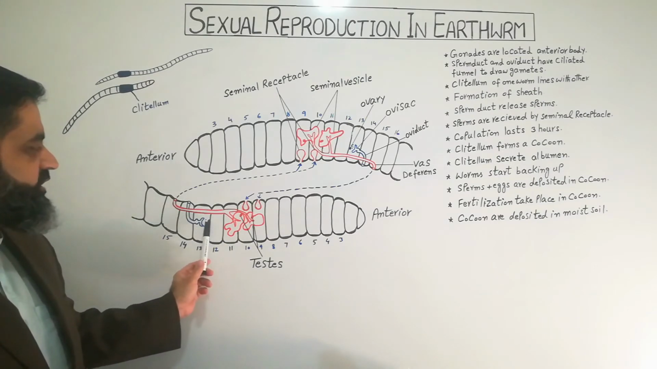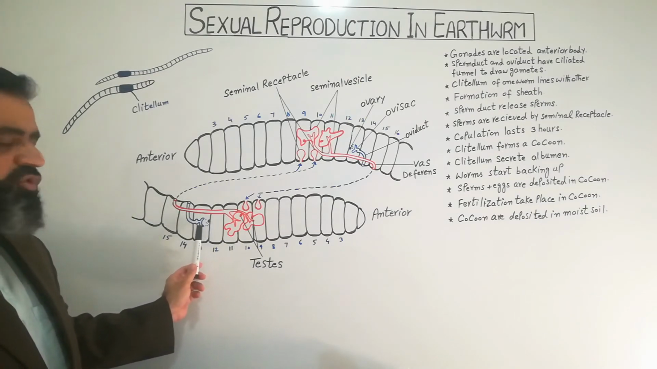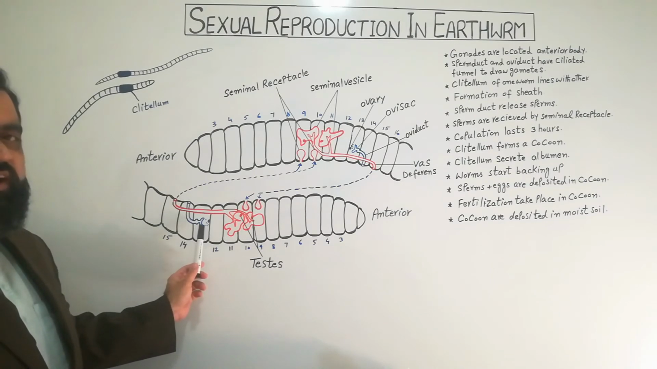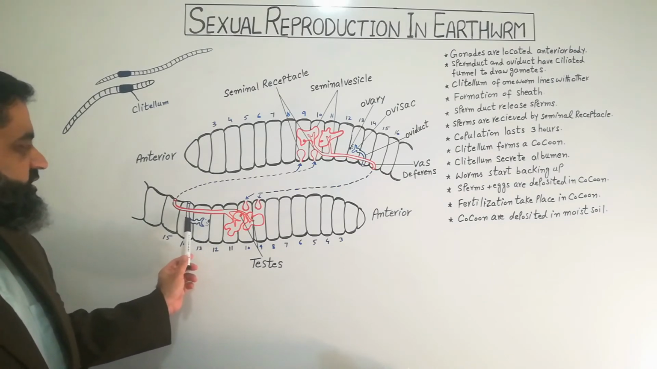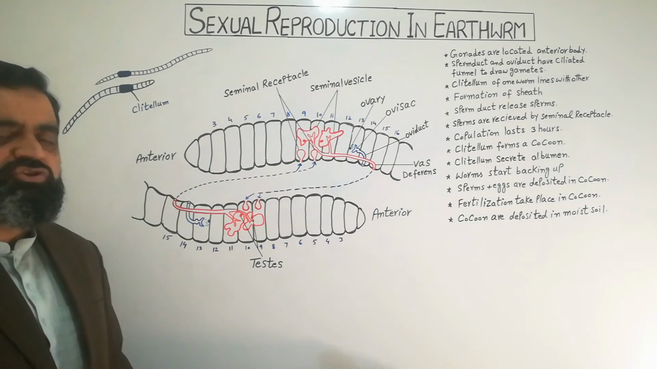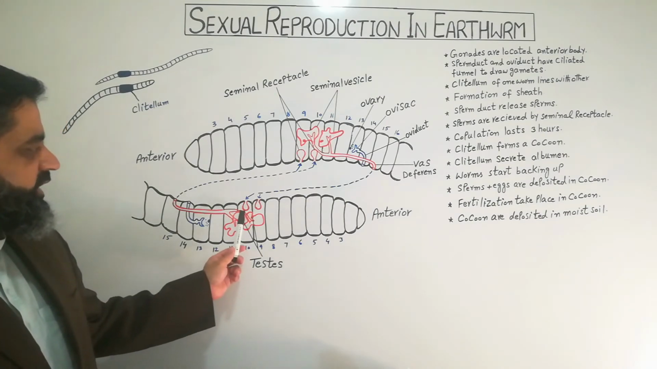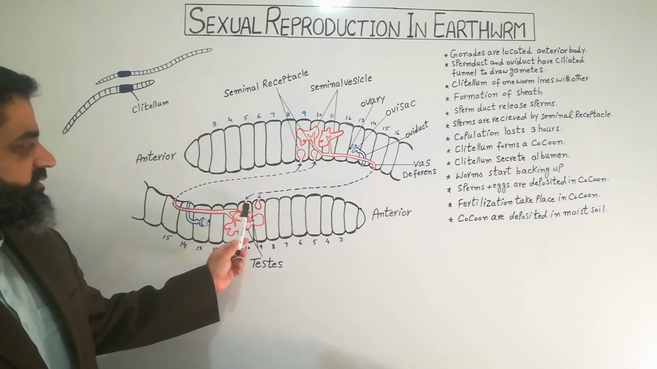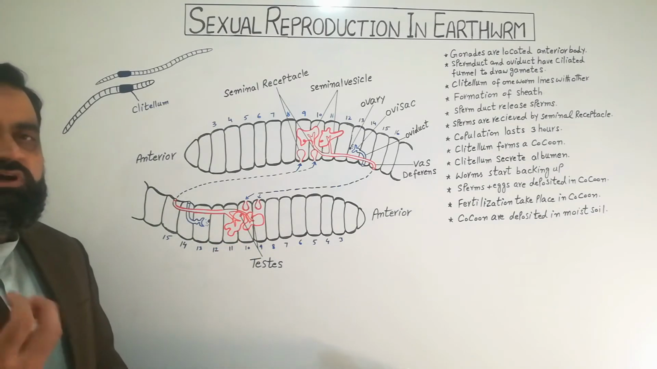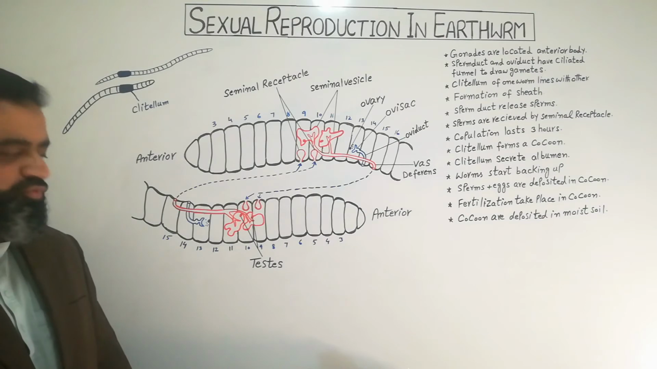Similarly, ovaries produce eggs, which are transported into a funnel-like structure, the ovisac. The ovisac transports the eggs into the oviduct, which is a duct that transports the eggs towards the outside of the body. It also has seminal receptacles which store or catch the sperms of the other earthworm.